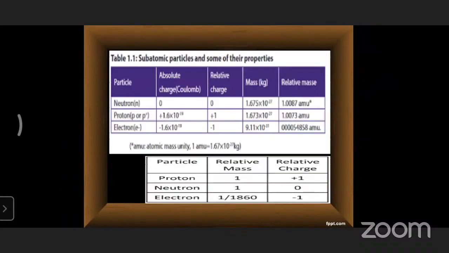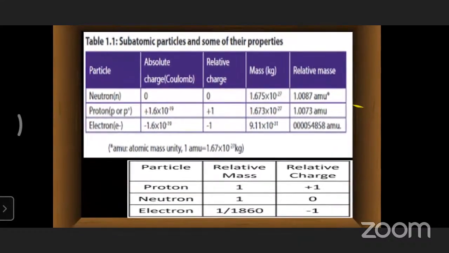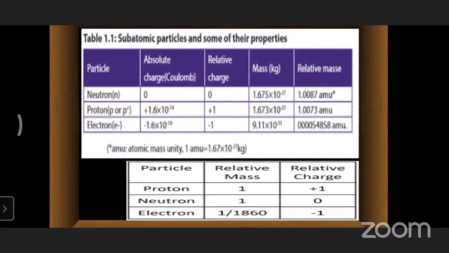So these are the major values we need to remember while doing the problems in this lesson. Let's look at subatomic particles and some of their properties. Neutron, proton, and electron are mentioned clearly. The absolute charge of the neutron is 0. The proton is plus 1.6 into 10 to the power of minus 19, and the electron is the same but with the opposite charge.